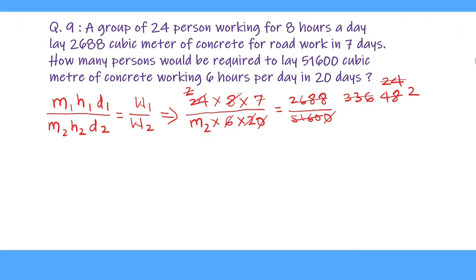12 times 4 is 48. Balance is 3. 12 times 3 is 36, and 0 is 0. So 12 divides 5160 for 430 times, and 2 divides 430 for 215 times. Therefore, M2 equal to 215 persons. So number of persons required are 215. This way we can solve the question.